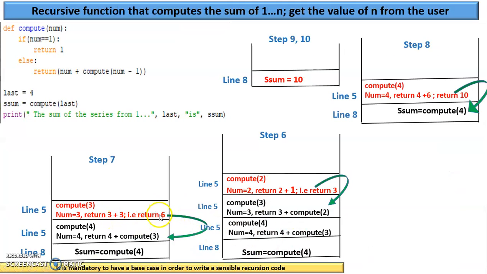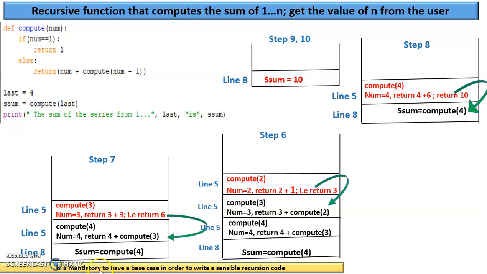3 plus 3, 6, is your 7th step. So 6 is returned over here. In the 8th step, 4 plus 6, which is 10, is returned over here. Now sum is stored as 10. Steps 9 and 10: it is assigned to sum. Then in the 10th step, it's getting printed over here. Are you clear?